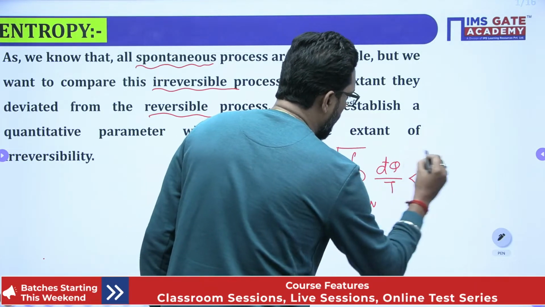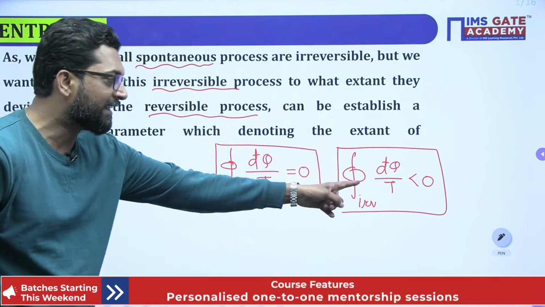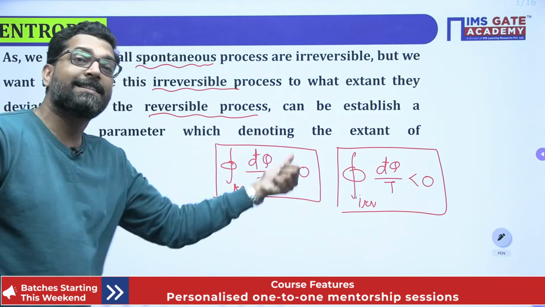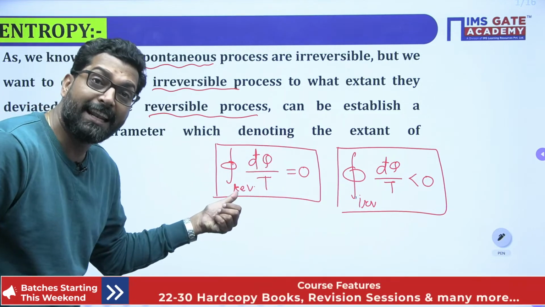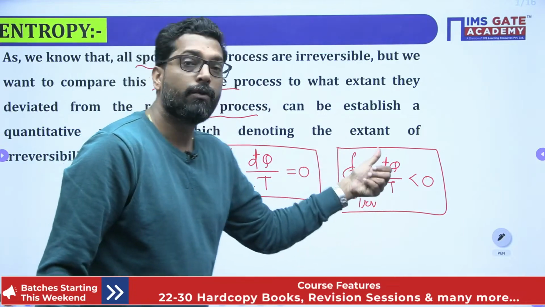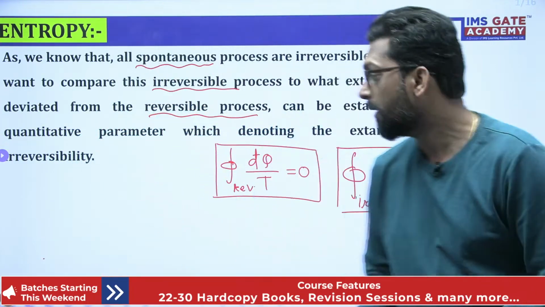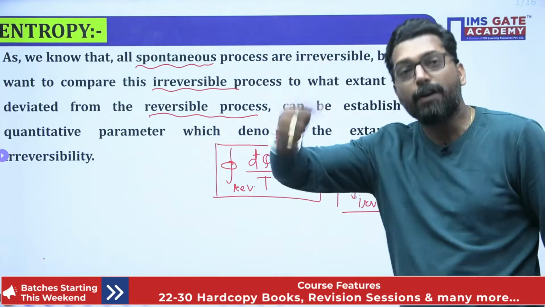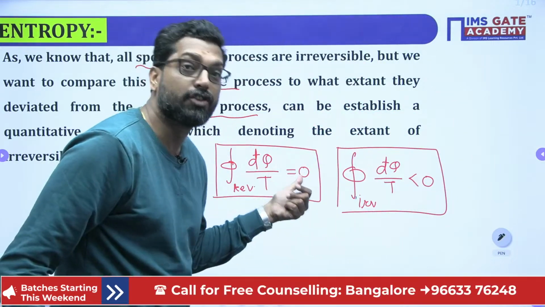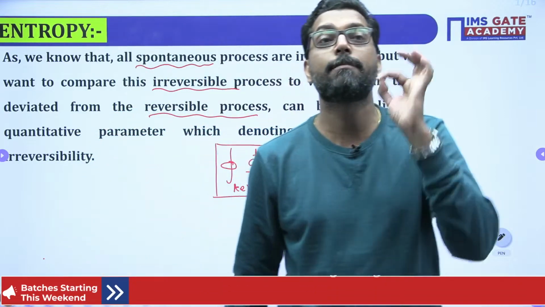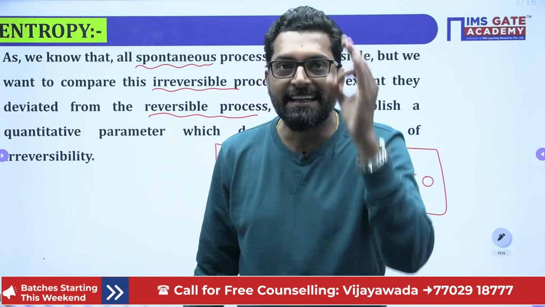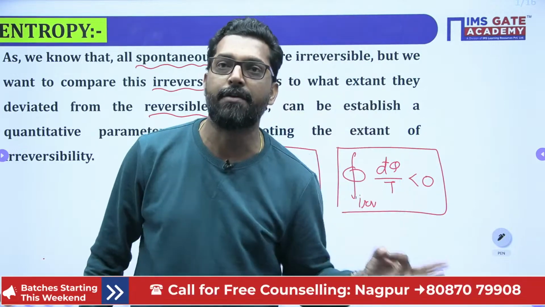That means for a reversible process, the cyclic integral of dQ by T behaves as a property, and for an irreversible cycle, dQ by T doesn't behave as a property. Why? Because if any quantity has a cyclic integral equal to 0, that quantity behaves as a property, and a property is a state variable. That means it identifies the system state condition.